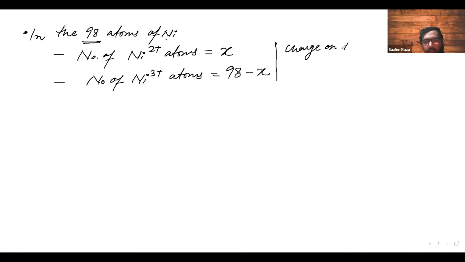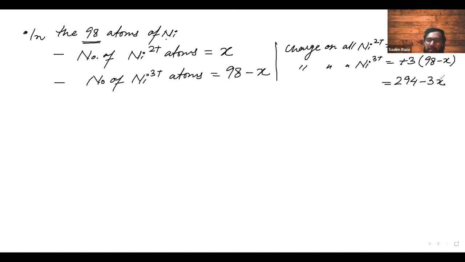Now we will write the charge on all Ni2 plus atoms. Total charge of Ni2 plus will be equal to 2, that is the charge of Ni2 plus, into the total number of Ni2 plus atoms, that is X. Similarly, charge on all Ni3 plus will be plus 3 into total number of Ni3 plus atoms, 98 minus X. Now this will be 294 minus 3X.